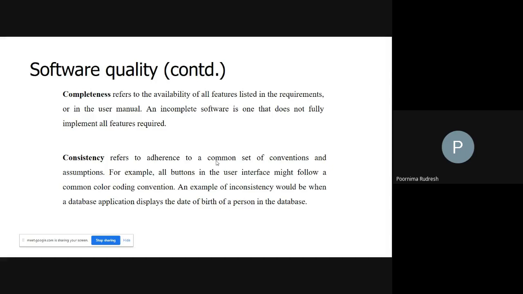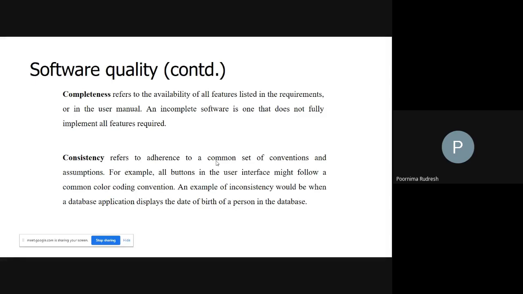And next we'll move on to consistency. Next we'll move on to another dynamic quality attribute called consistency. What is consistency? Consistency refers to adherence to a common set of conventions and assumptions.